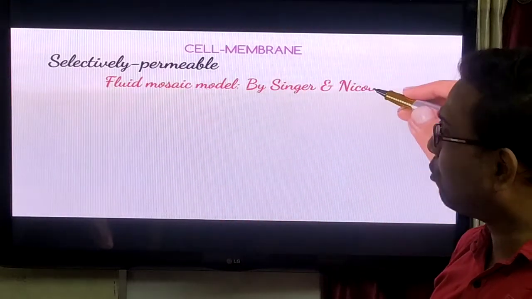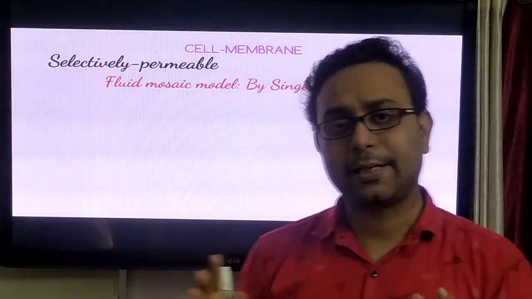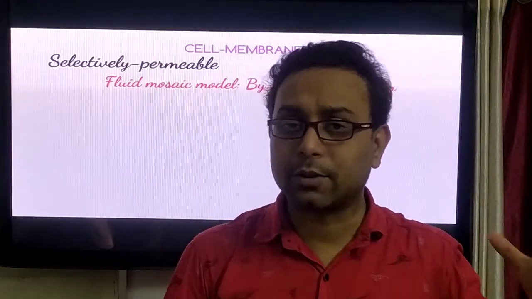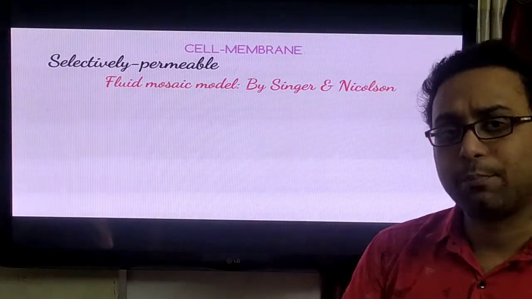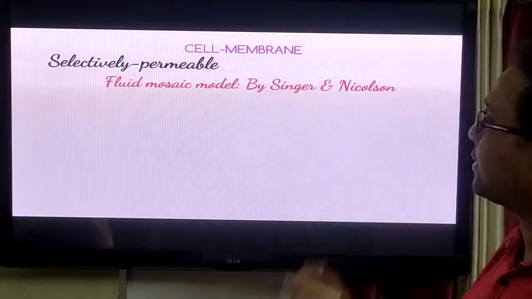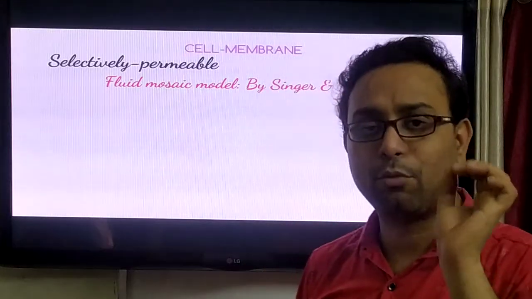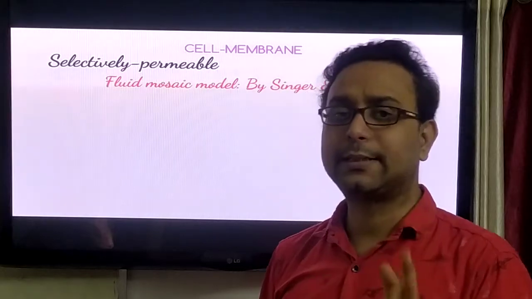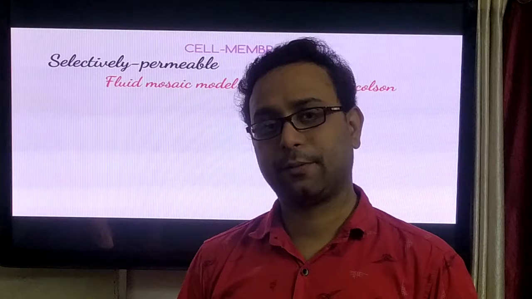Now we discuss the most important question in the Science Olympiad exam. Different scientists worked on the cell membrane, on how the cell membrane is ultimately composed. But most important are the two scientists Singer and Nicholson, who gave a model that is called the fluid mosaic model. This model is very important, as it describes the structure of the cell membrane.